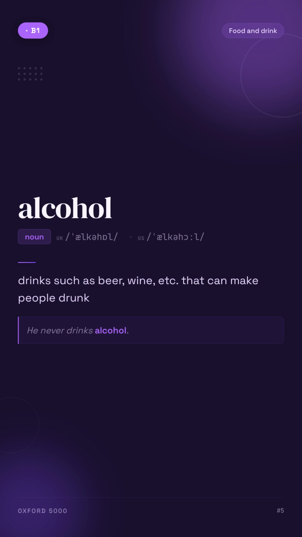Alcohol. Drinks such as beer, wine, etc. that can make people drunk. For example, he never drinks alcohol.